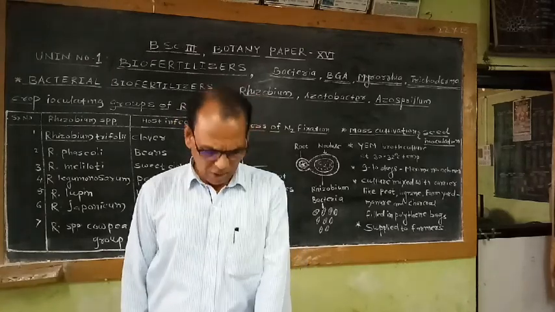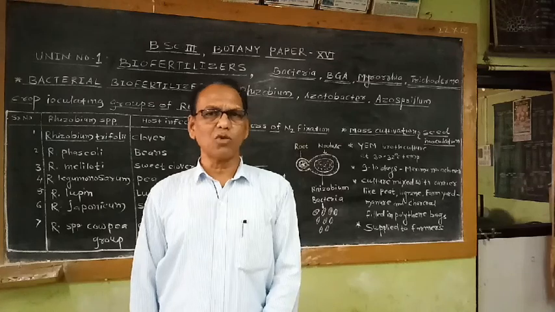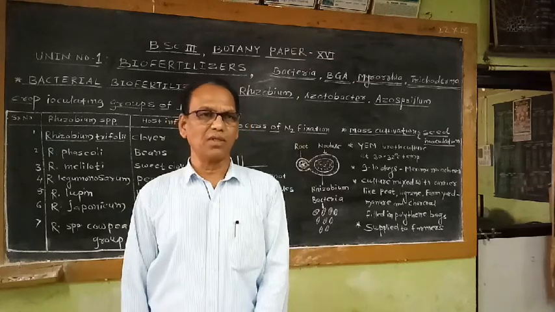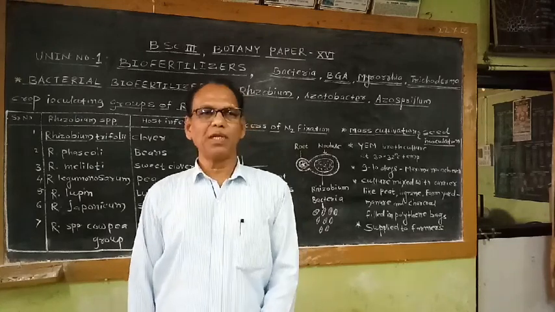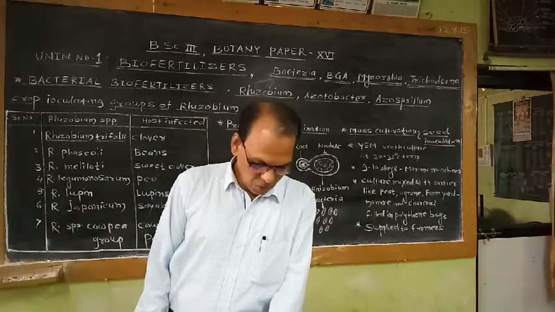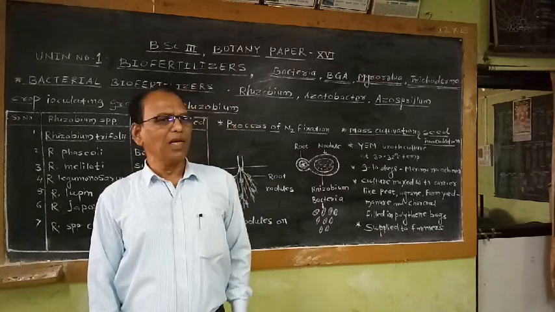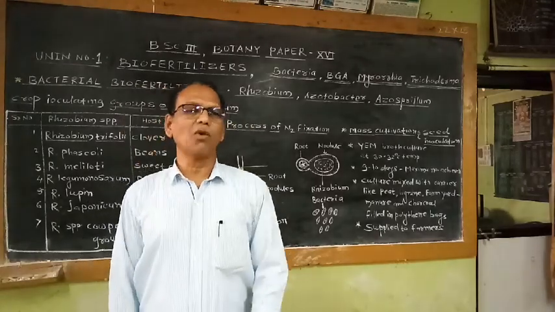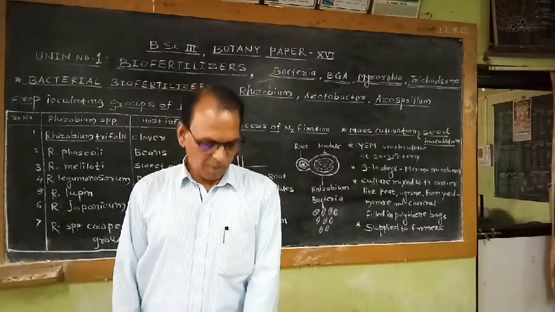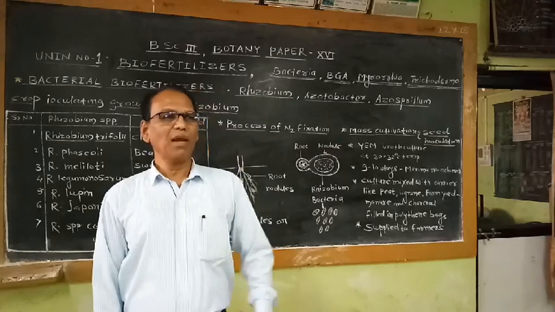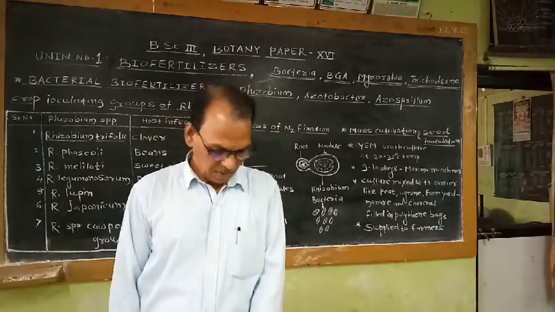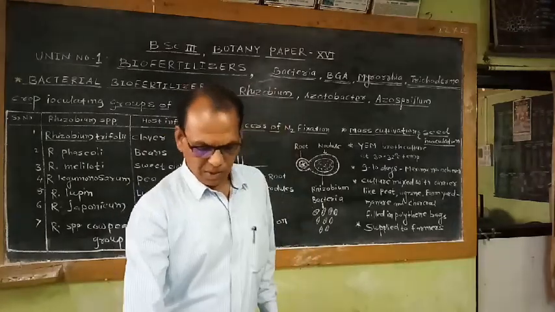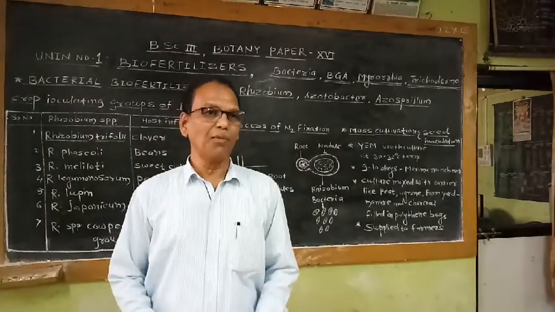In addition to nitrogen, other macronutrients are also essential for the plant in larger quantities, for example potassium, phosphate, etc. If we cultivate crops constantly in a particular soil, the plant utilizes the available macro as well as micronutrients from the soil, and the soil becomes nutrient deficient.